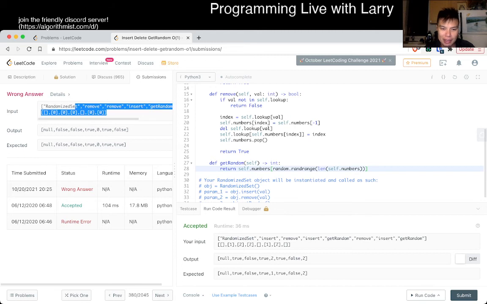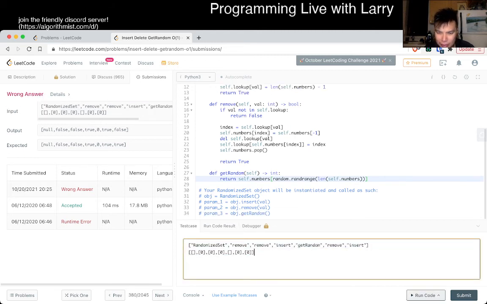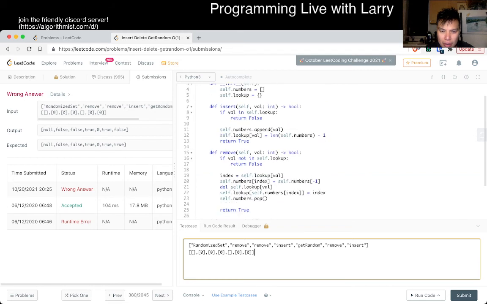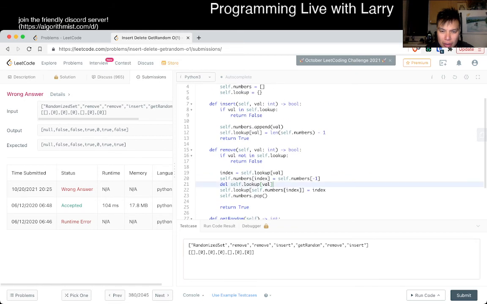Honestly, did not expect that. Let's see. So we remove, insert, get random, remove, insert. Oh, that is a silly mistake by me. Remove doesn't do anything.